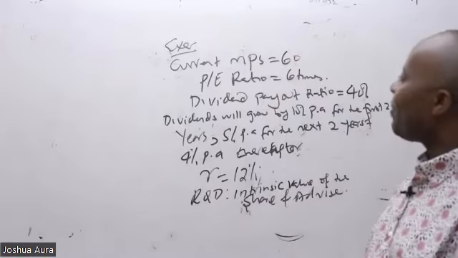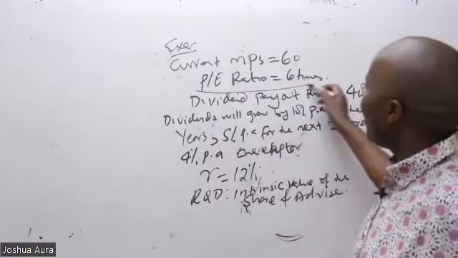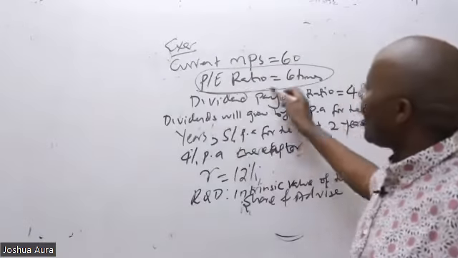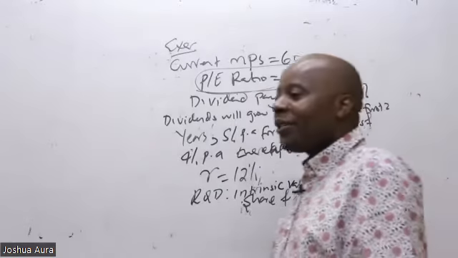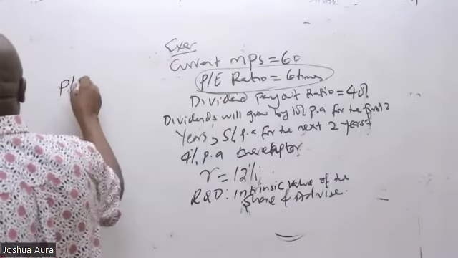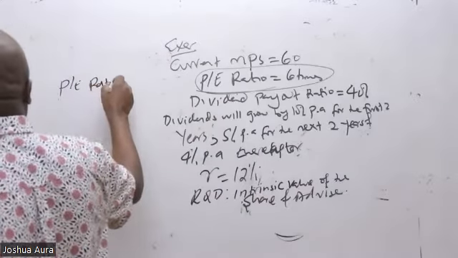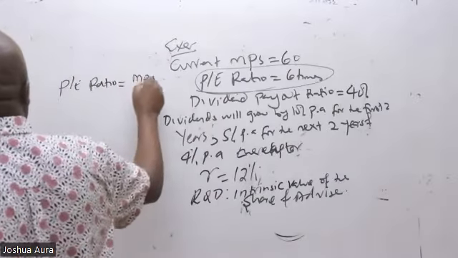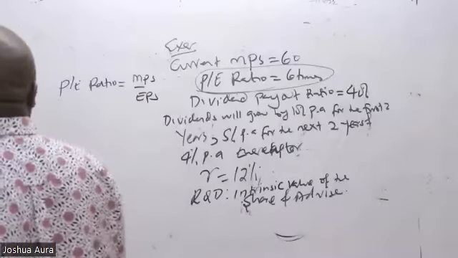Thank you very much. Sasa hapa kuna low hanging fruit. Hii sio flower. Ukiona PE ratio unajua hiyo sio flower. Unakuja unaandika hapa PE ratio equals MPS over EPS like that.